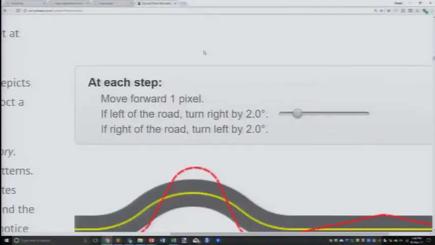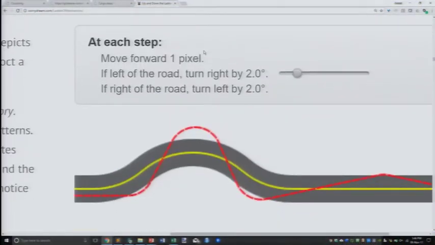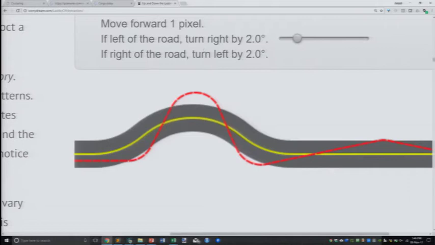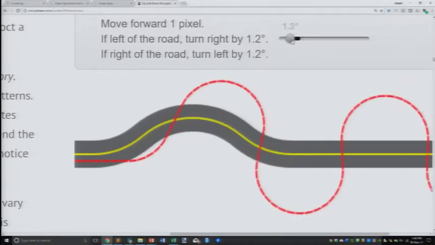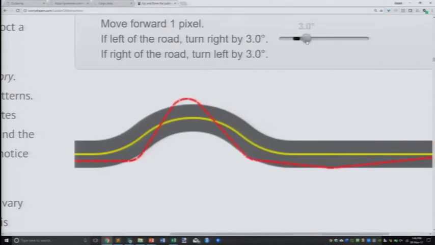What we want is to be able to put a curve like this that summarizes all of what I saw. I said, look, for 2 degrees, this was what the curve is like. Okay, so there's a little bit of white here, a little bit of white here, a little bit of white here. So that's roughly how bad the model is. This is terrible, obviously, at very low values. It gets a bit better. There's still a little bit of white here. It's only after we get to maybe around 6.5, 7 degrees that it almost fully stays in the black or the gray. So yeah, I have to get to almost 9 degrees for it to be perfectly within the road.